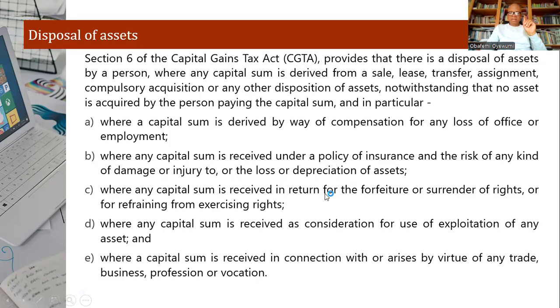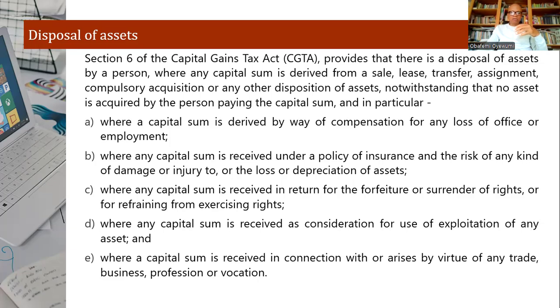Where a capital sum is received in return for the forfeiture or surrender of rights, where a capital sum is received as consideration for the use or exploitation of any asset, or where a capital sum is received in connection with or arises by virtue of any trade, business, profession, or vocation. You can see we're talking about a capital sum arising from an exchange or disposal. When you receive a capital sum, not revenue, you have to calculate and determine whether you have sold at a loss or at a gain, and then treat it appropriately. So that talks about the disposal of assets.